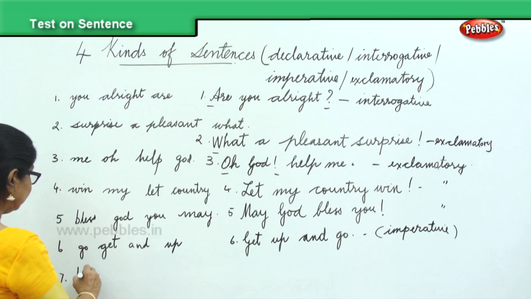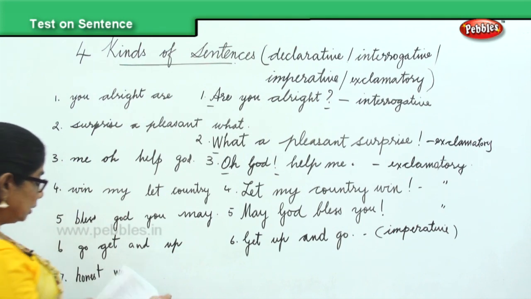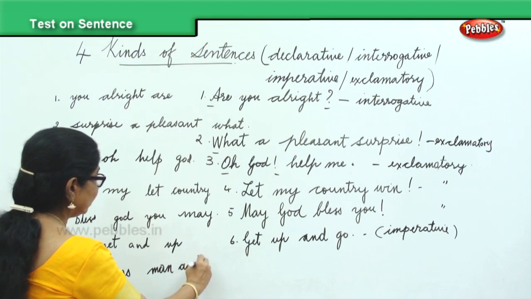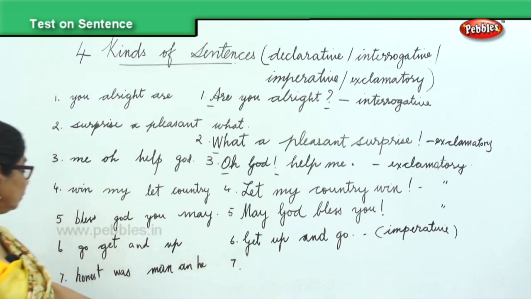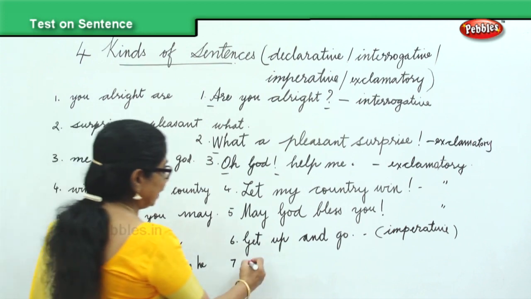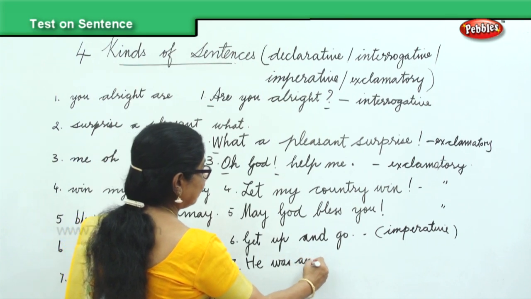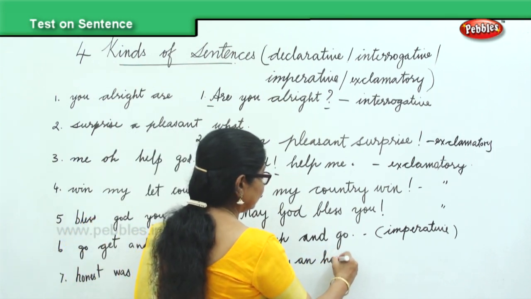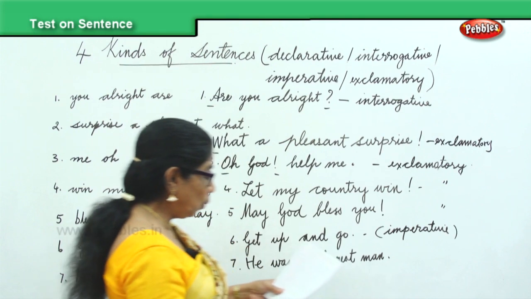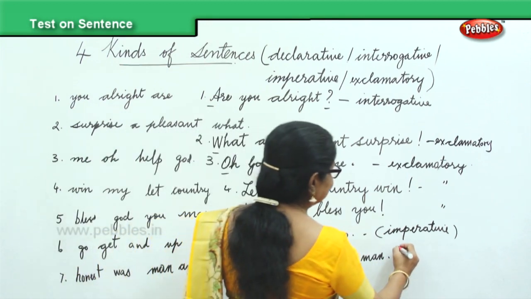Honest, was, man, and, he. How will you put? He was, yes, an honest man. He was, H capital letter. He was an honest man. Full stop. He was an honest man. And what kind of sentence is that? Declaring, yes. It's a declarative sentence.